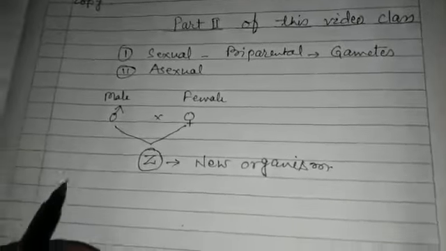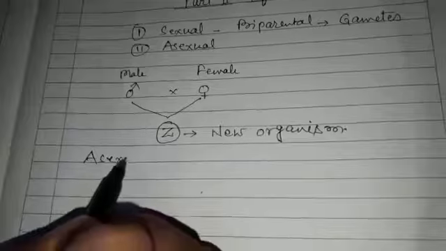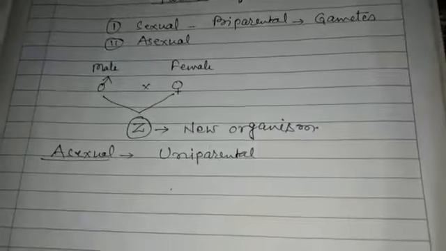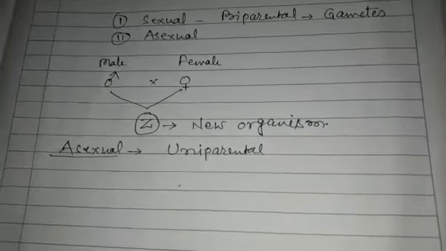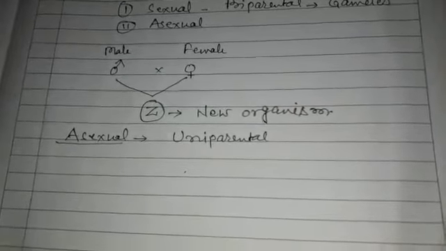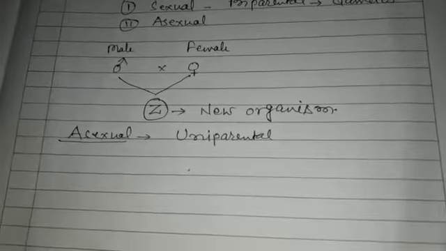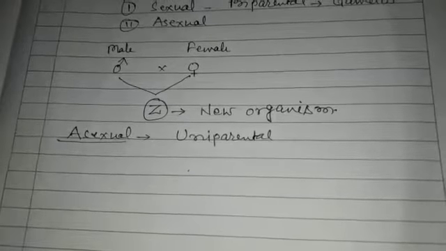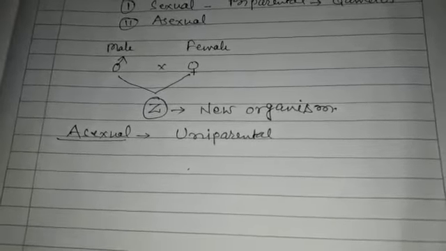If we talk of the asexual mode of reproduction, it is uniparental. That is, there is involvement of only one parent, and the offsprings produced by the asexual mode of reproduction and the sexual mode of reproduction both have a marked difference.